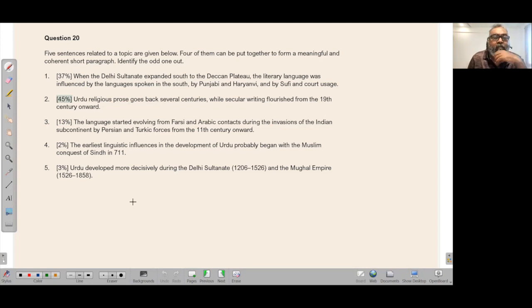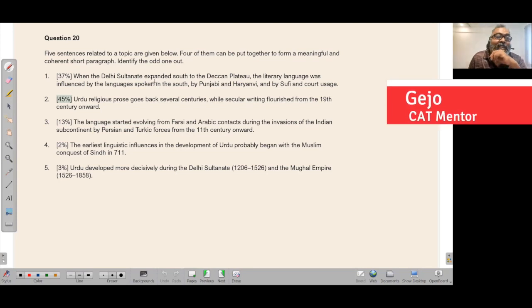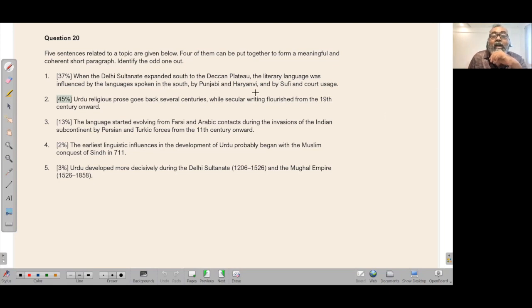Okay, odd sentence. When the Delhi Sultanate expanded south to the Deccan Plateau, the literary language was influenced by the languages spoken in the south, by Punjabi, Haryanvi, and Sufi and court usage. Some language was influenced by the language, but some language got influenced from the one that is in the south. Urdu religious prose goes back several centuries, while secular writing flourished in the 19th century onwards. The religious goes way back, secular, non-religious one is in the 19th century. That's what this sentence is saying.